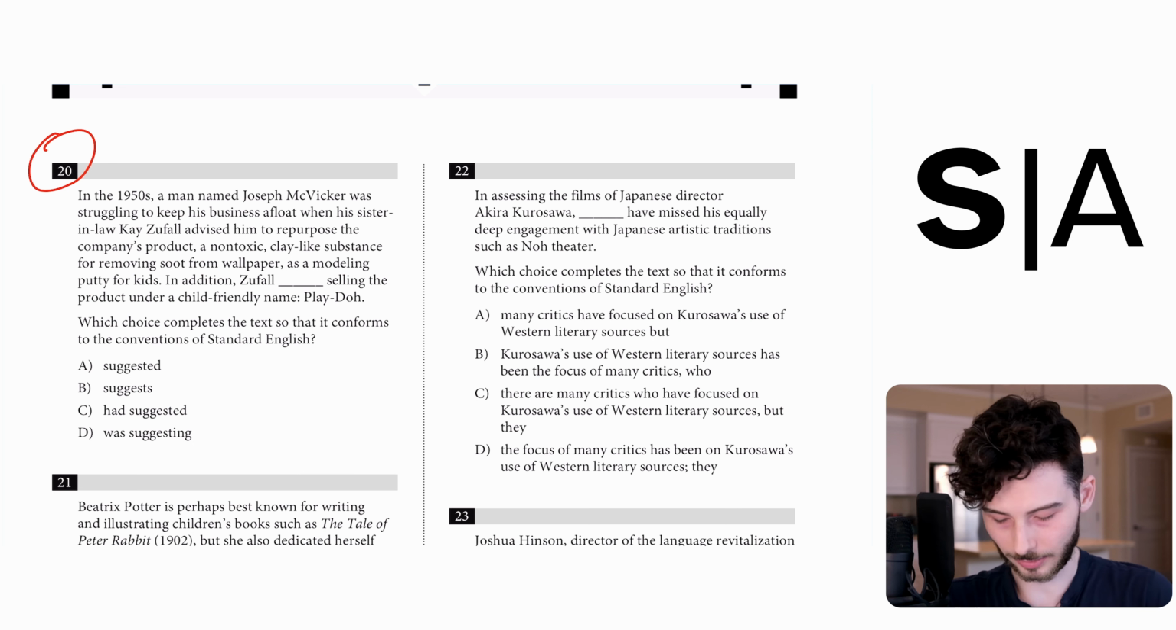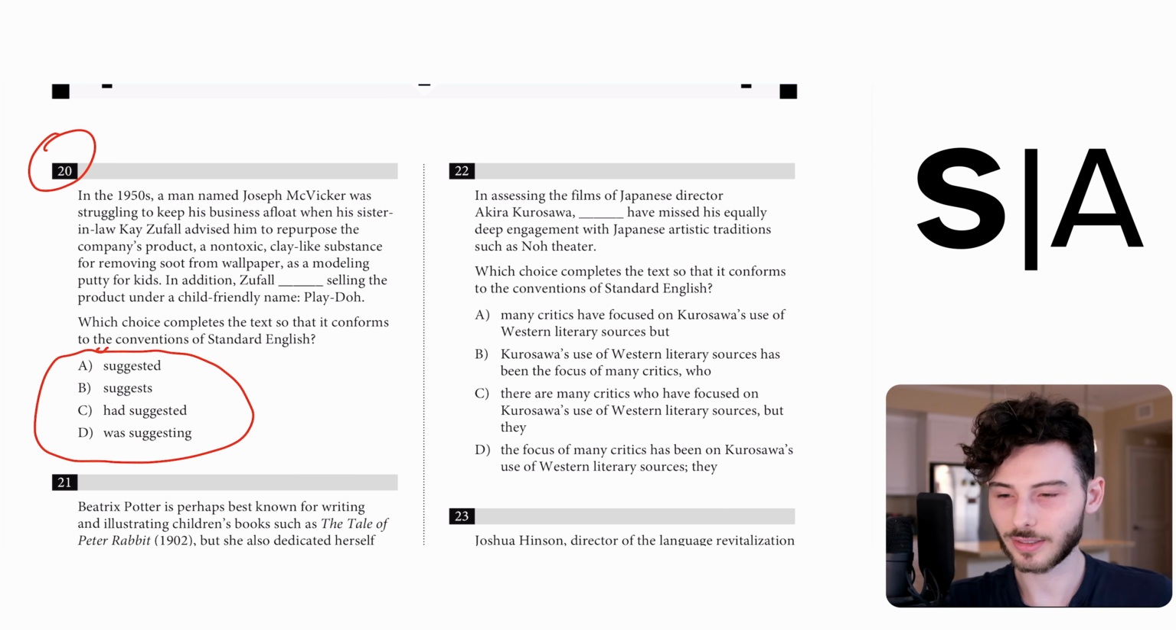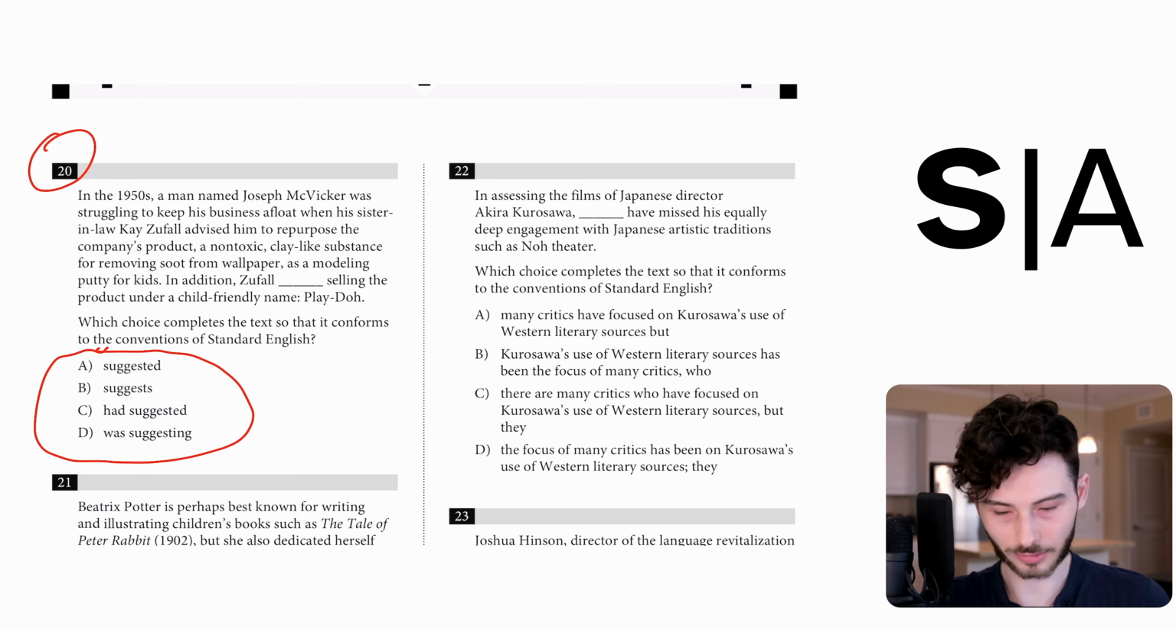Question 20. I'm going to start by looking at the answer choices to see what's similar or different. I can see that these are all verbs, which means that I'm probably dealing with some kind of subject-verb agreement question. Or the other option might be tense. Let's look in the passage.